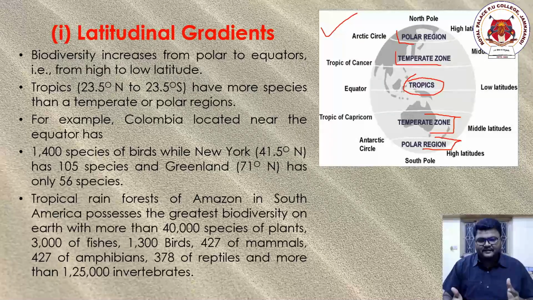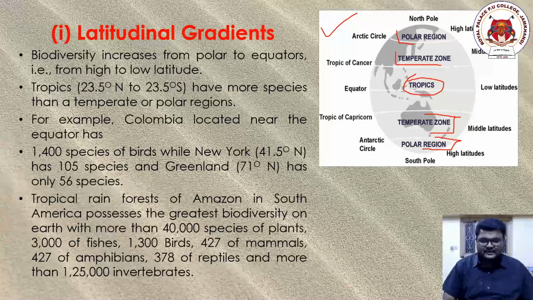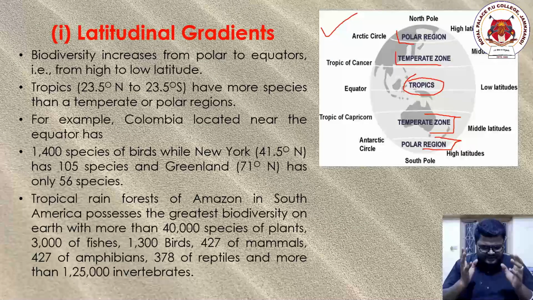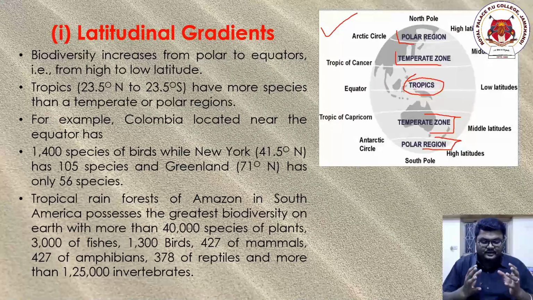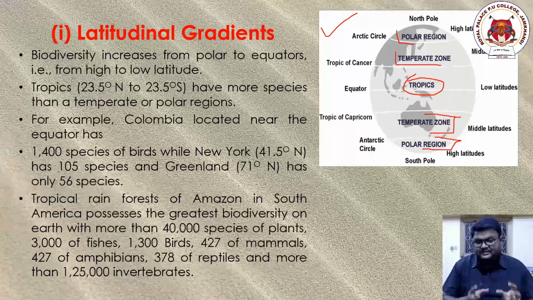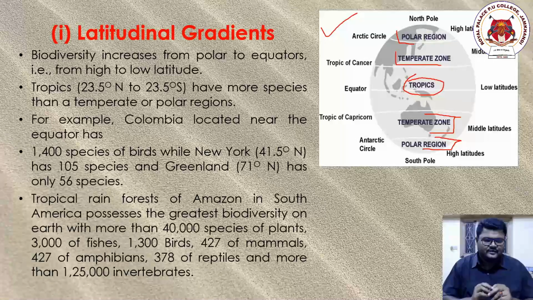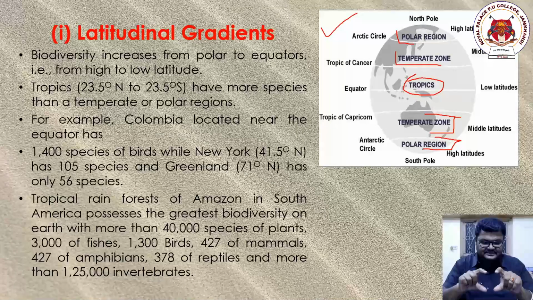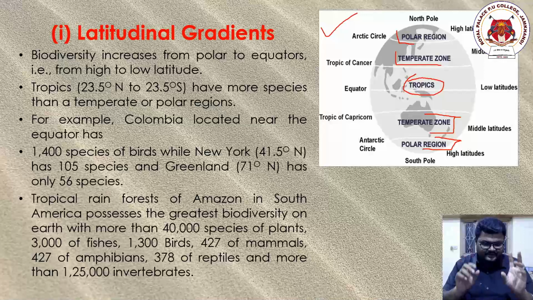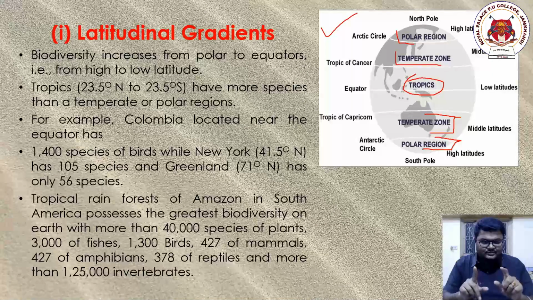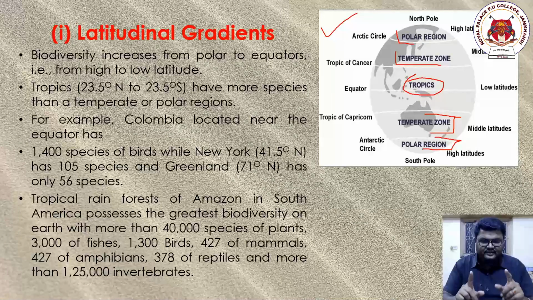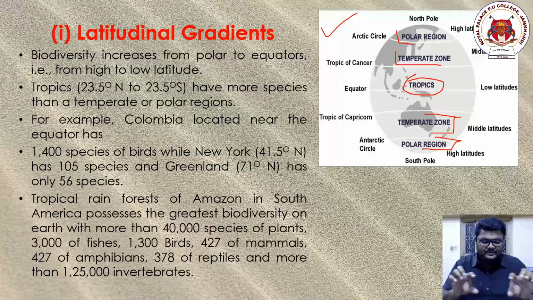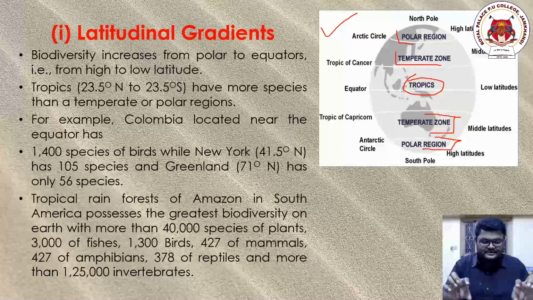Now, the explanation. First point: you just have to underline it and remember it, that the variety of species, the biodiversity, will be higher in the central region. Let me repeat. The presence of a variety of organisms will be higher in the middle region, the equator region.